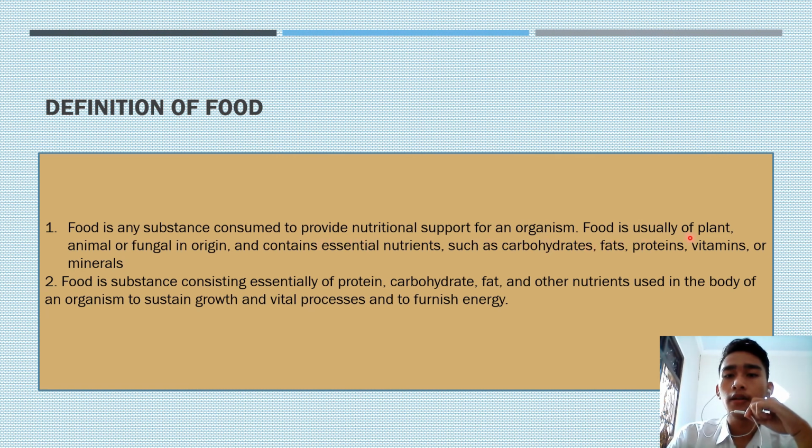Food is usually of plant, animal, or fungal origin, and contains essential nutrients such as carbohydrate, fat, protein, vitamin, or mineral. And the second definition is food is a substance consisting essentially of protein, carbohydrate, fat, and other nutrients used in the body of an organism to sustain growth and vital processes and furnish energy.